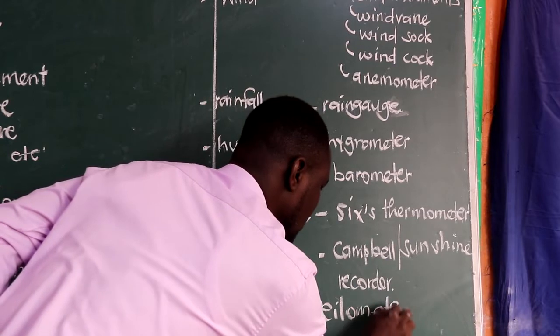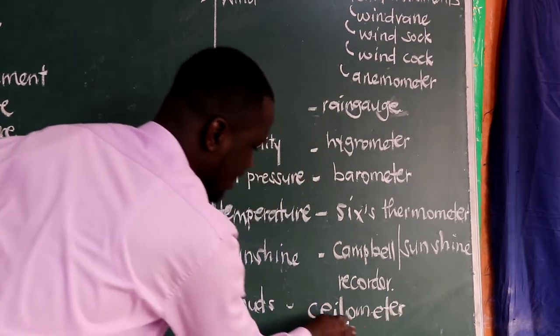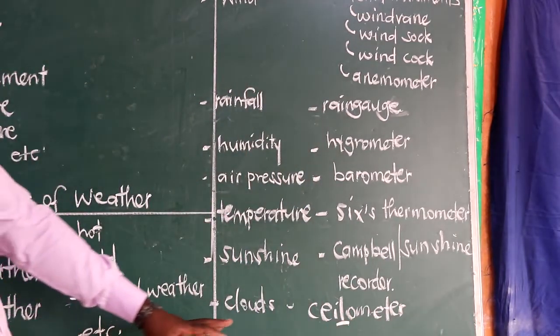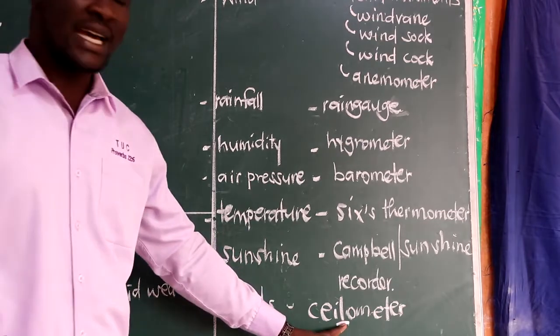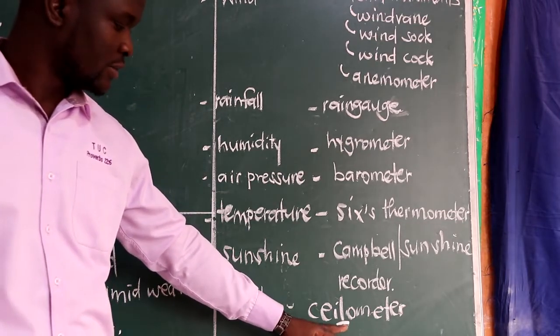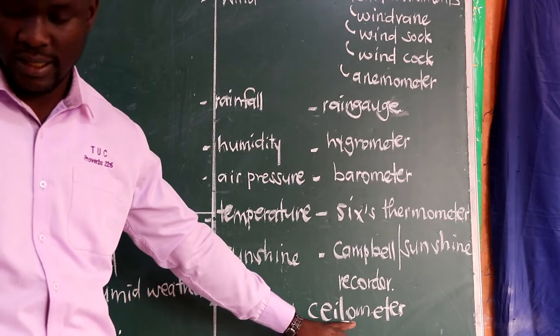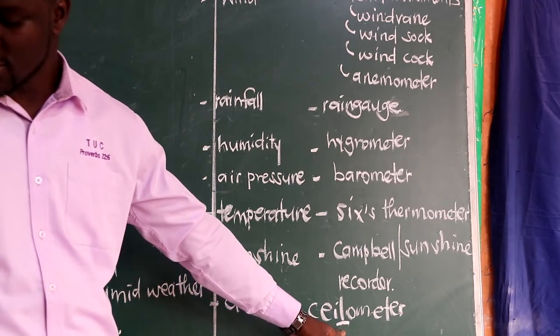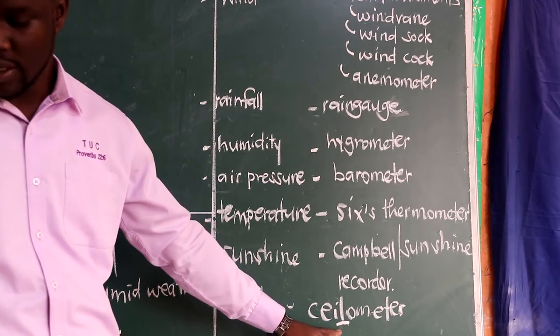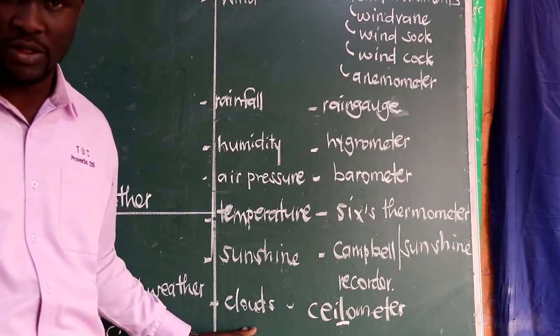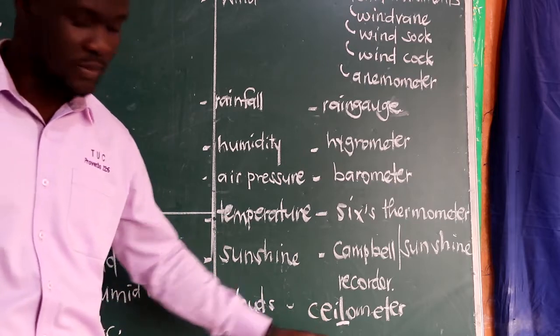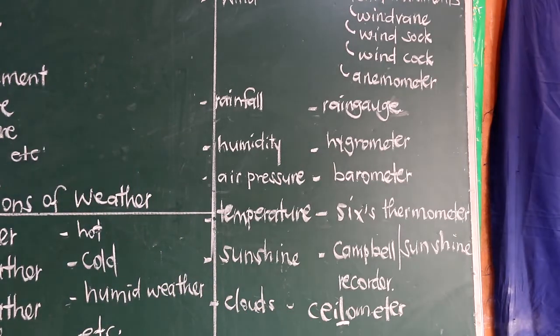This is where I said we need to change the R here. The computer printed R instead of L. It's supposed to be L, so make that correction. That is on page 62, on the last element of weather. The instrument is supposed to be a ceilometer. So that is what we can have as for weather.